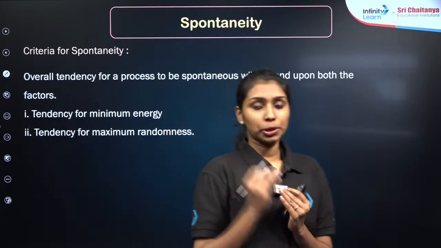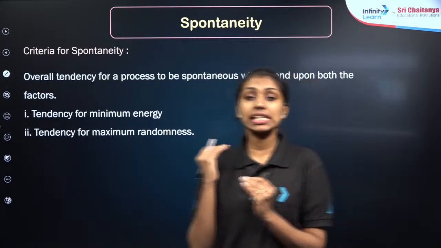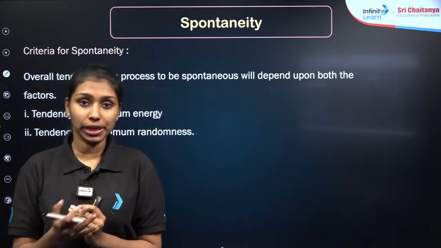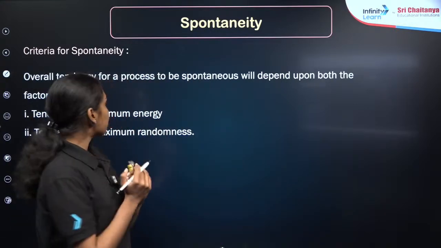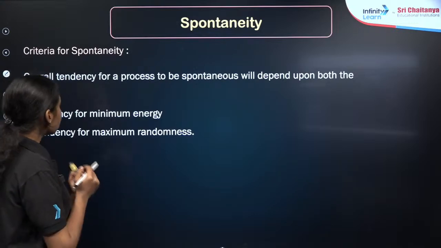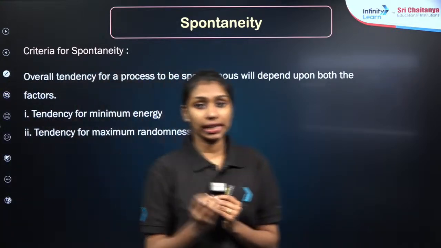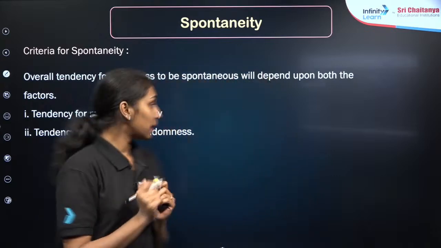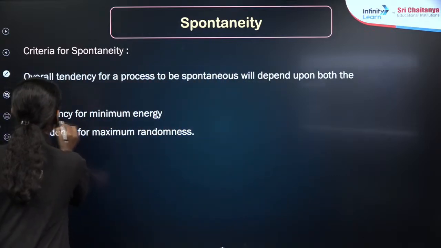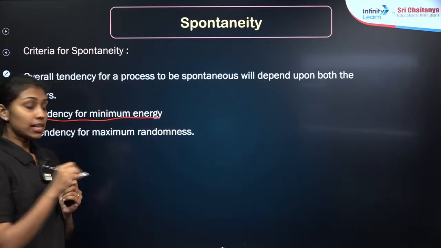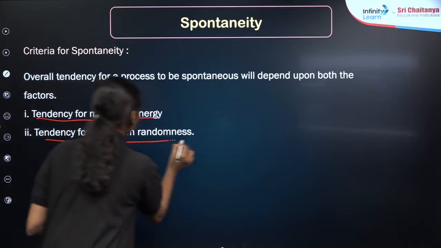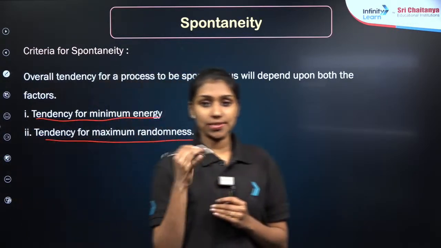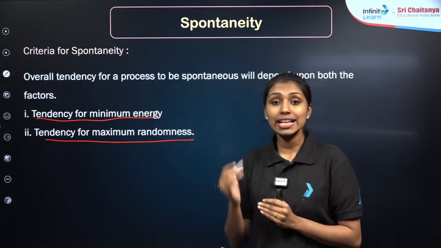Now, in thermodynamics, we will explain the condition for a spontaneous process. To become spontaneous, what are the major conditions? The overall tendency for a process to be spontaneous will depend upon two factors. One is the tendency for minimum energy, and the other is the tendency for maximum randomness.